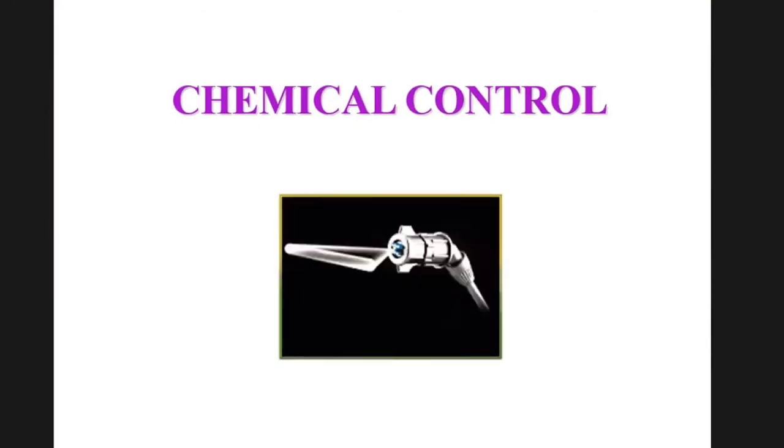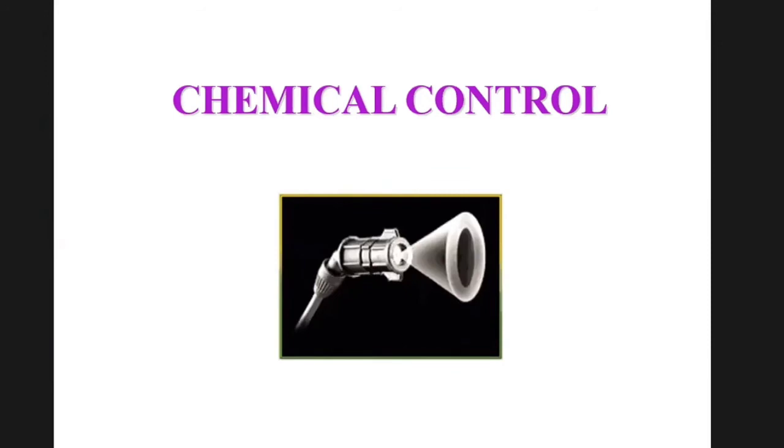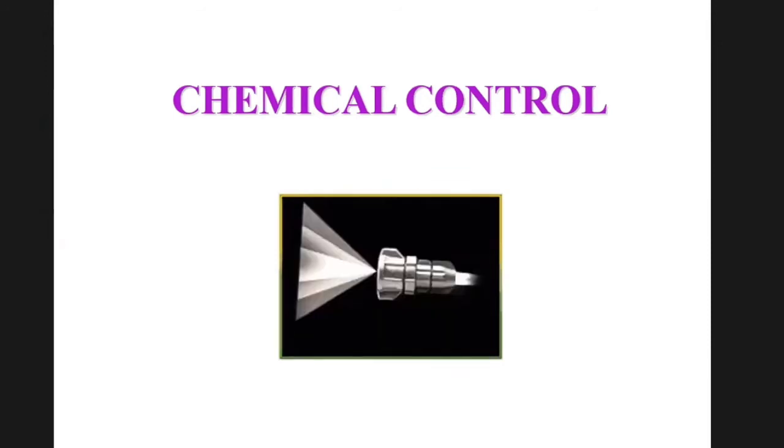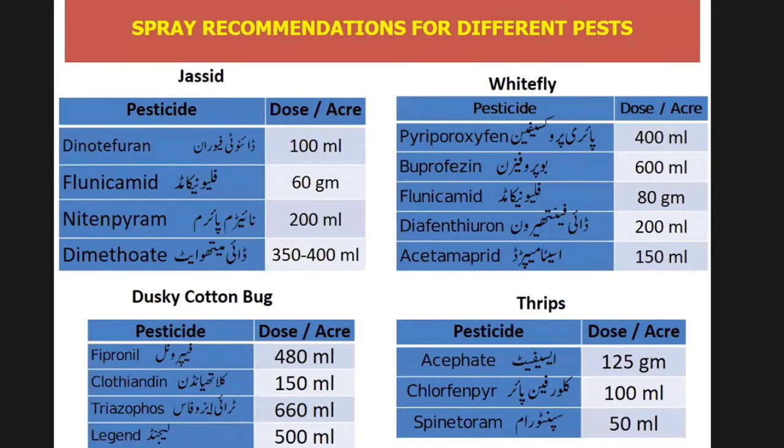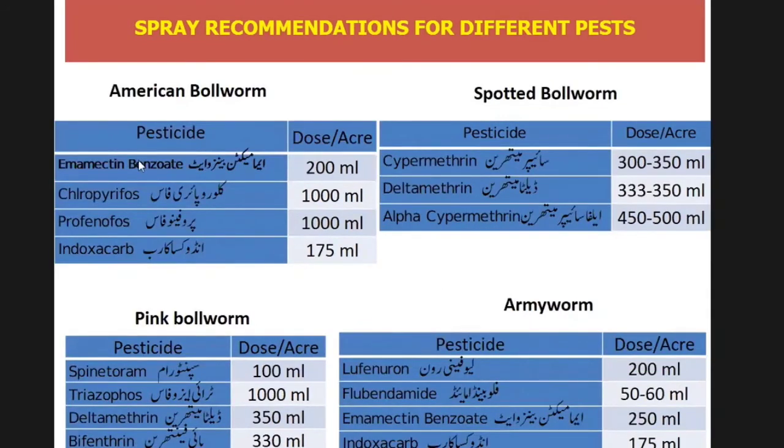Chemical control. The last and most important is the chemical control. These are the pesticides recommended for the control of insect pests of cotton. These pesticides are for jassid, these are for whitefly, these are for dusky cotton bug, these are for thrips, like Acephate, Chlorfenapyr, Spinetoram. These pesticides are for American bollworm, spotted bollworm, pink bollworm, and armyworm. These are recommended by CCRI Multan to control insect pests of cotton.